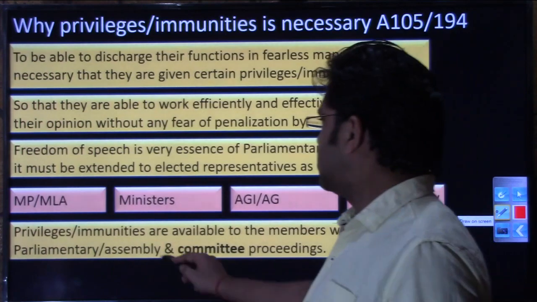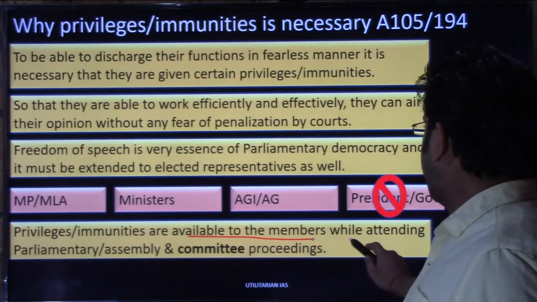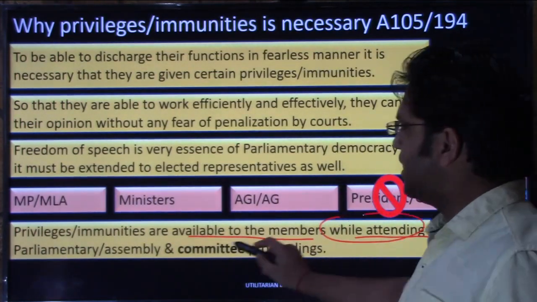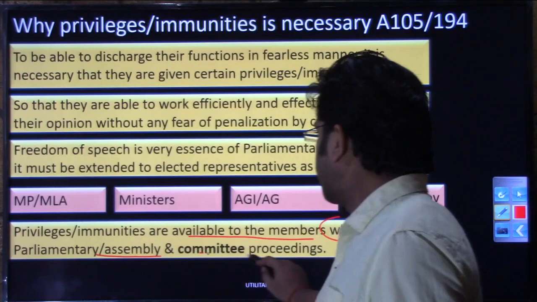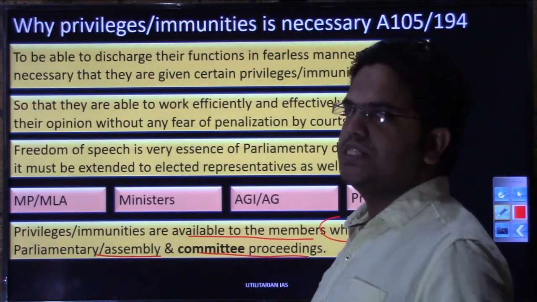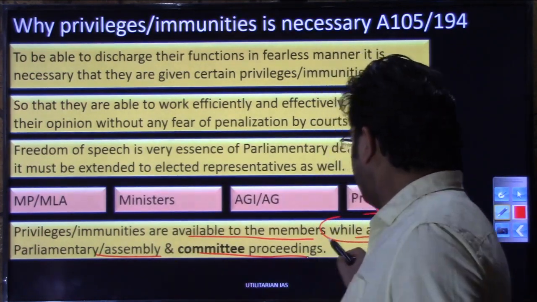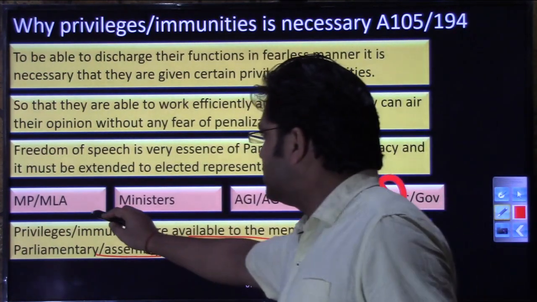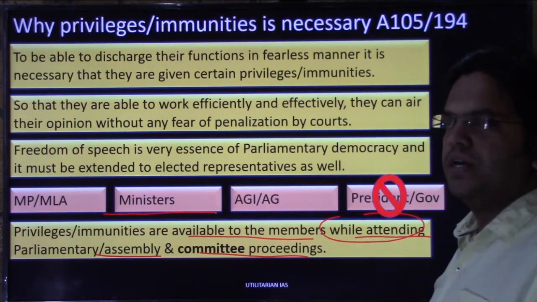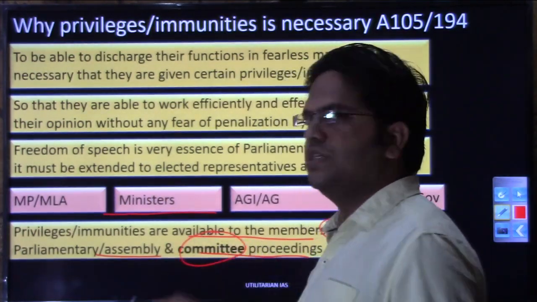Right? Privileges and immunities are available to all those members who, while attending, so this keyword is very important, while attending parliament, assembly and committee proceedings. Whatever privileges and immunity we'll discuss in the coming slides are available to these people only when they are performing their duties, only when they are attending the parliament or assembly or committee proceeding, right?